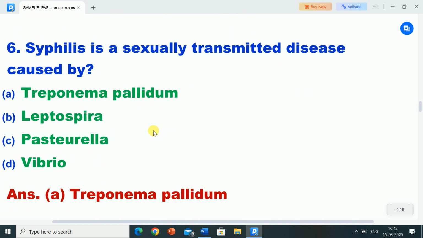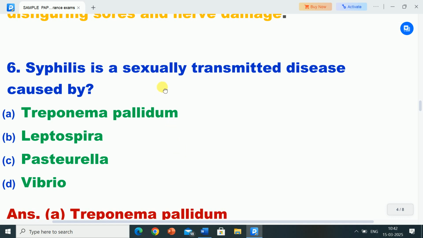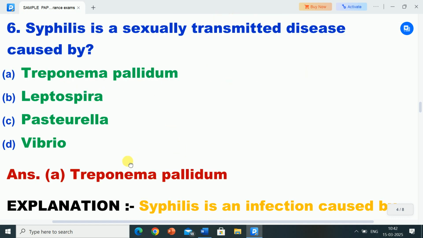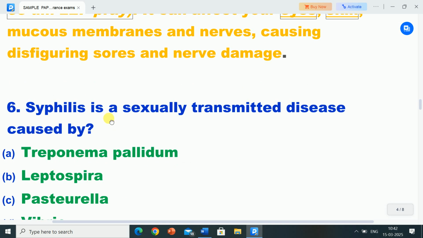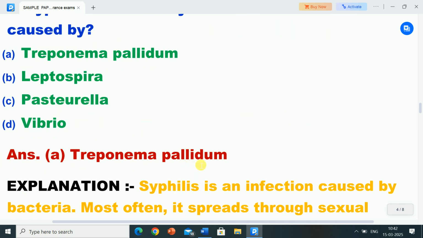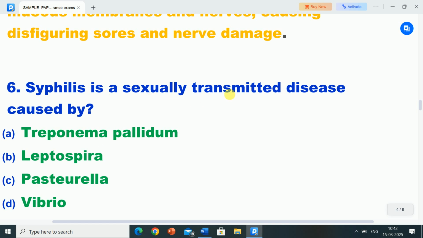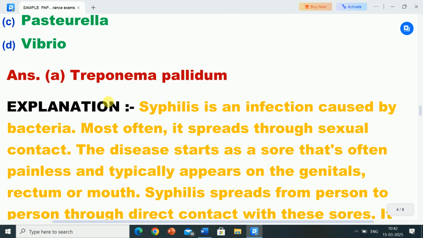Next question is, syphilis is a sexually transmitted disease caused by? Options are A. Treponema pallidum, option B. Leptospira, option C. Pasteurella, option D. Vibrio. Correct answer is option A, Treponema pallidum. Syphilis is a sexually transmitted disease caused by Treponema pallidum.